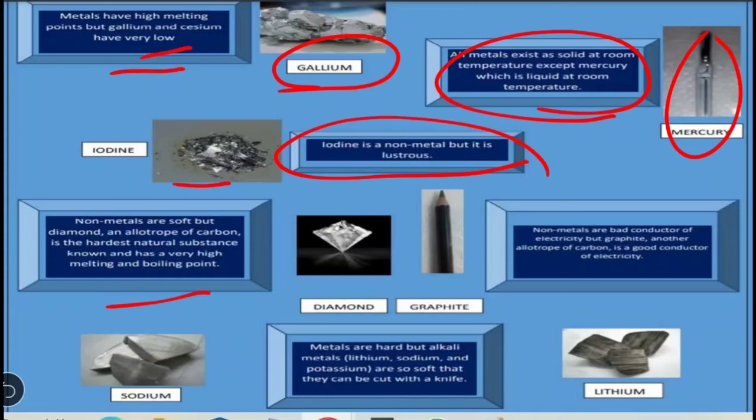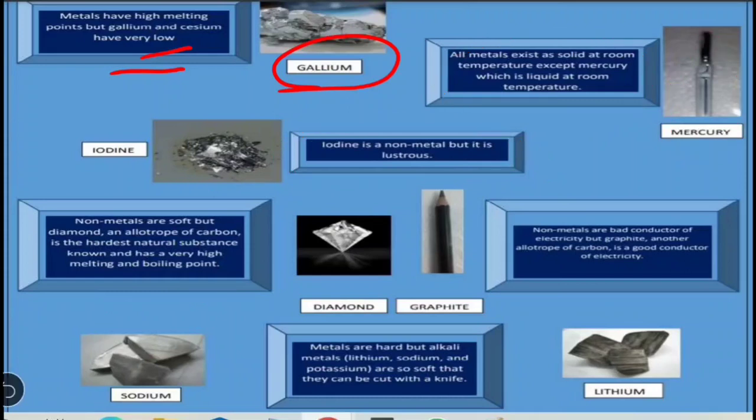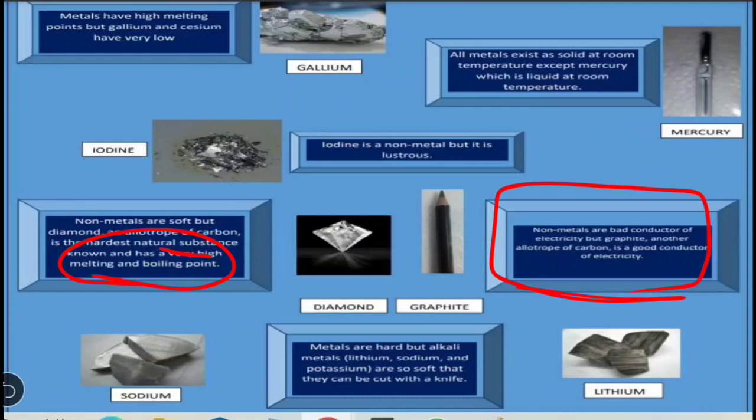This is graphite. Graphite is actually made up of carbon. It is an allotrope of carbon, and diamond is the hardest natural substance. Otherwise non-metals are not hard, but it is an exception that diamond is the hardest natural substance and has a very high melting and boiling point. Similarly, graphite, as I told you, is a good conductor of electricity. It is found in pencils. Sodium, potassium and lithium are metals which are very soft in nature and you can cut them with a knife very easily. Okay, so these are the exceptions of metals and non-metals.